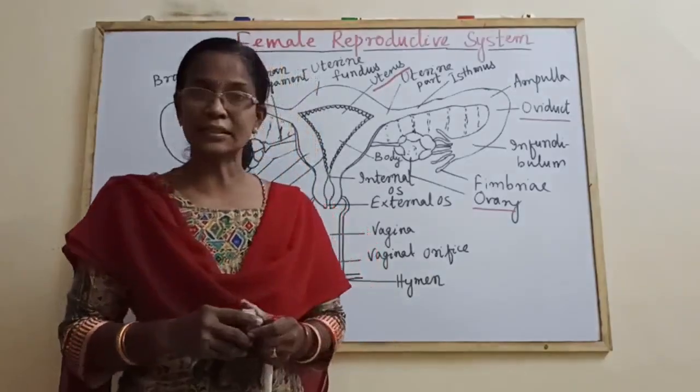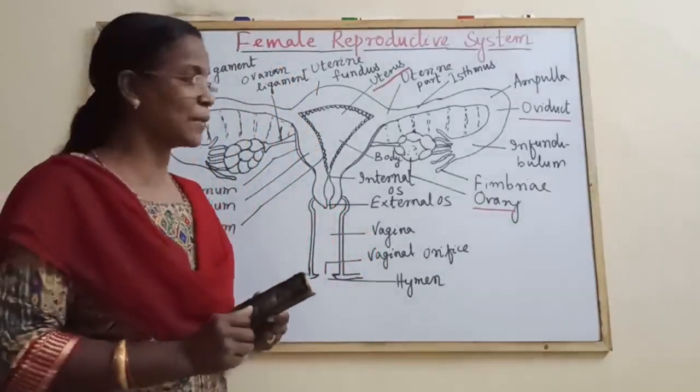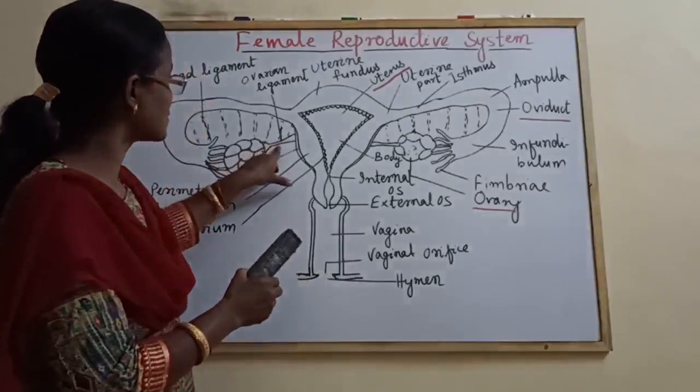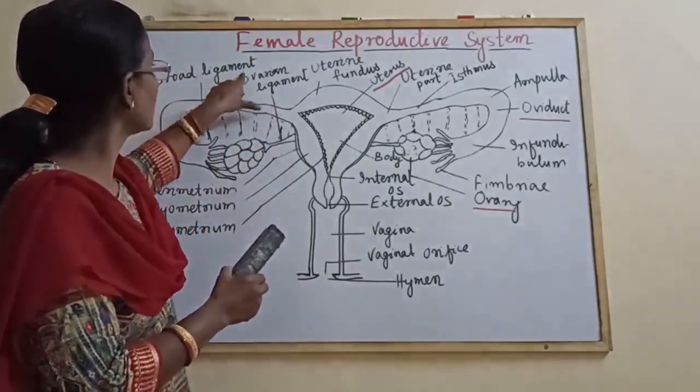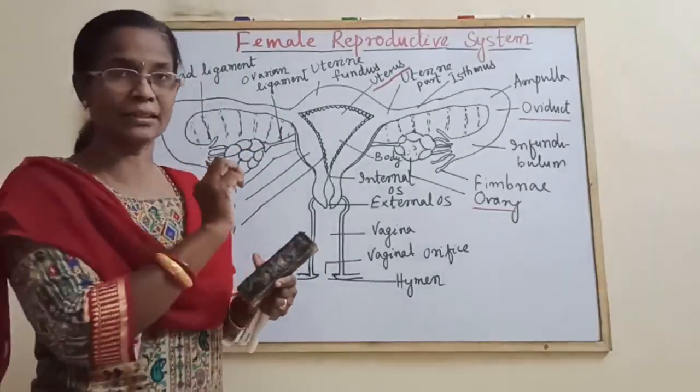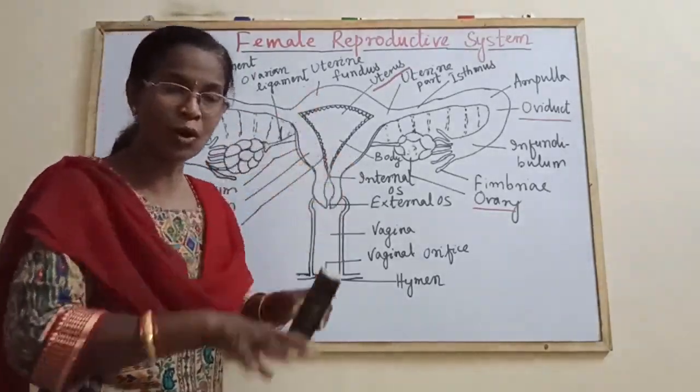And it is lodged in the pelvic cavity. Regarding its attachment, it is attached to the uterus by the mesovarium and attached to the dorsal body wall by a broad ligament. After writing the mesovarium and ligament, you have to underline them.